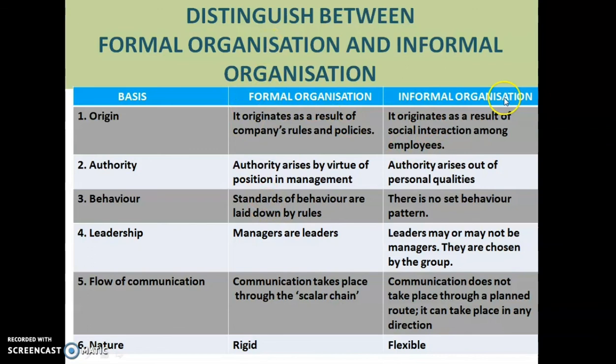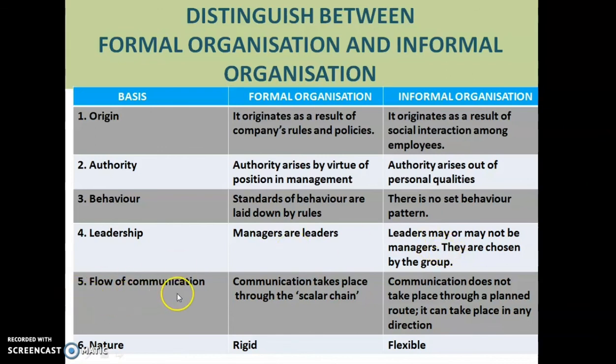In case of informal organization, there is no set behavior pattern. So how a group should behave is not particularly mentioned in case of informal organization. Now regarding leadership, managers are leaders, and in case of informal organizations, leaders may or may not be managers. They are chosen by the group. So leaders are chosen by the groups in case of informal organization.